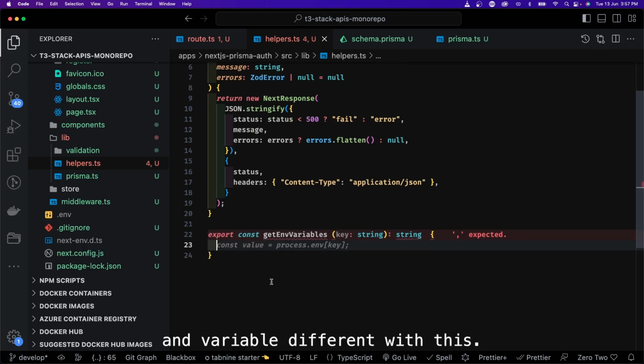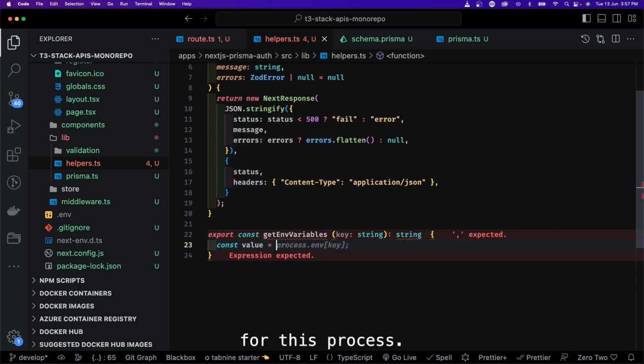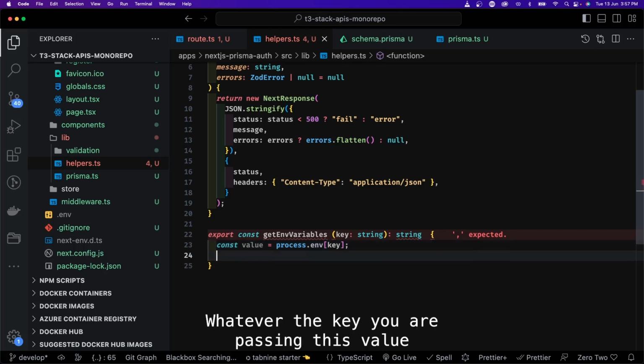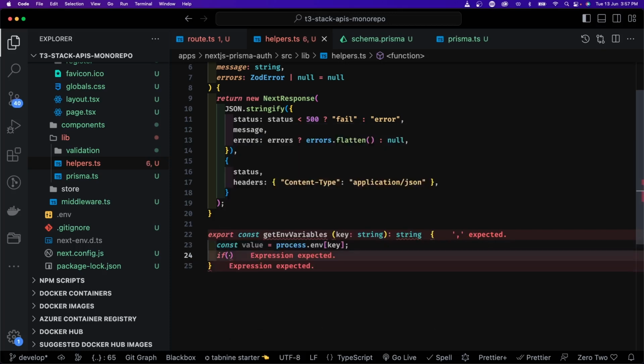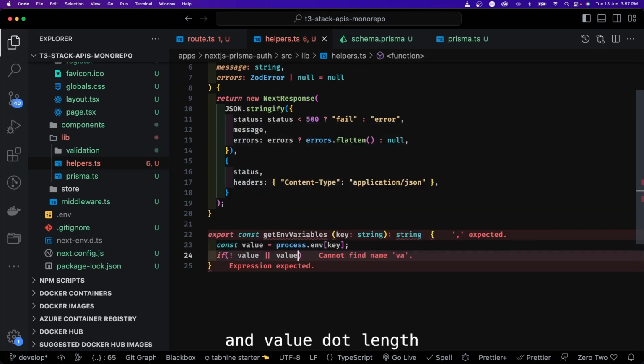Get environment variable. What happened with this? Okay, so what we are going to do, we are going to get the value for this process.env.key, whatever the key you are passing. If value which we have received and value.length equal to 0, that means we don't have it, right?